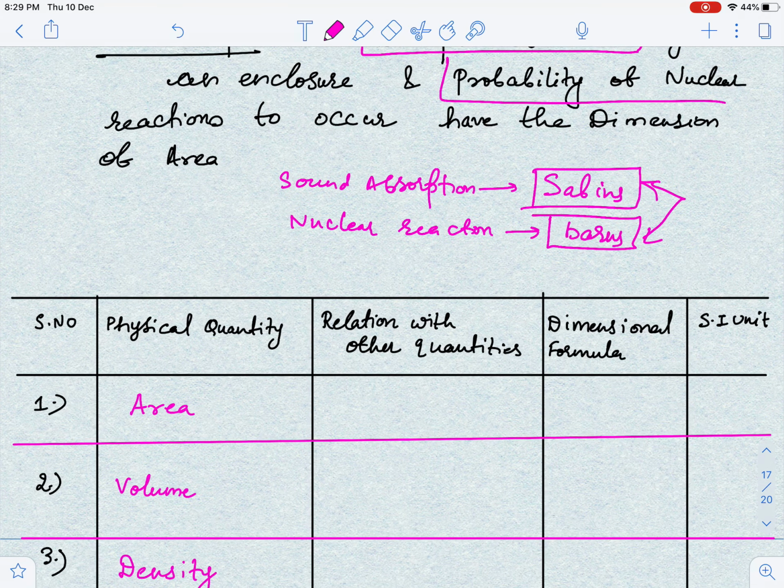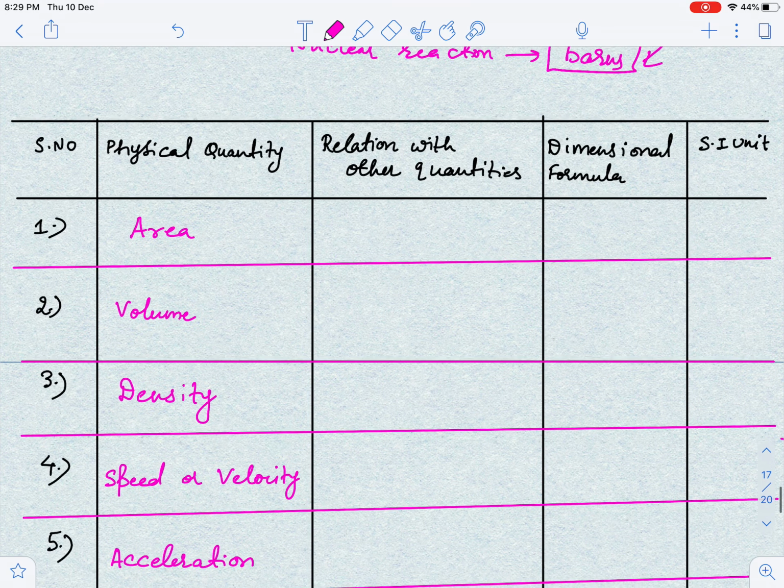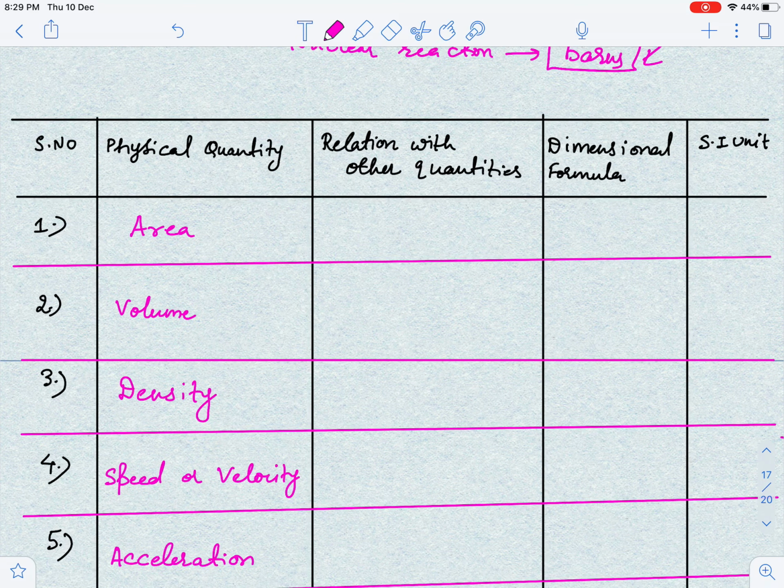Now guys, we have made a table where I have tried to explain some physical quantities, that is derived quantities, in terms of fundamental quantities. But I have taken only 20 quantities; more quantities I will take in tomorrow's lecture. The first quantity I have taken, guys, is area. Area is length into breadth. Area can be written as length into breadth, guys.